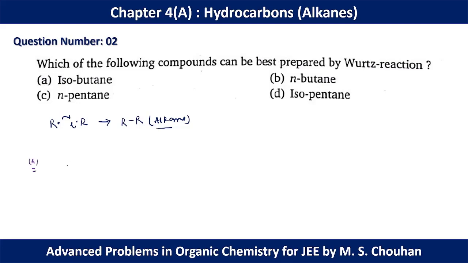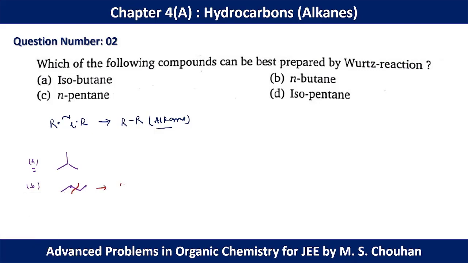This structure cannot be formed by Wurtz reaction because we cannot have two similar fragments which can be joined to form the final product isobutane. If we go for n-butane, 1, 2, 3, 4, we can dissociate it from the middle.